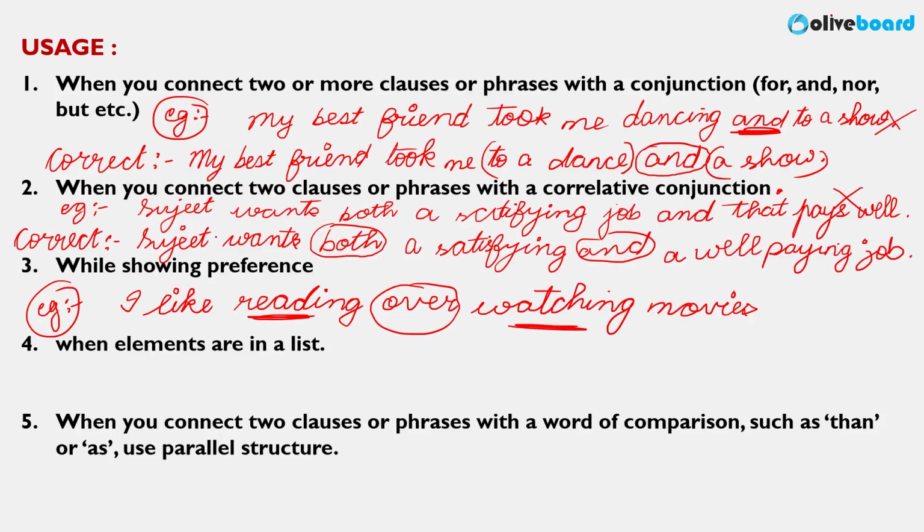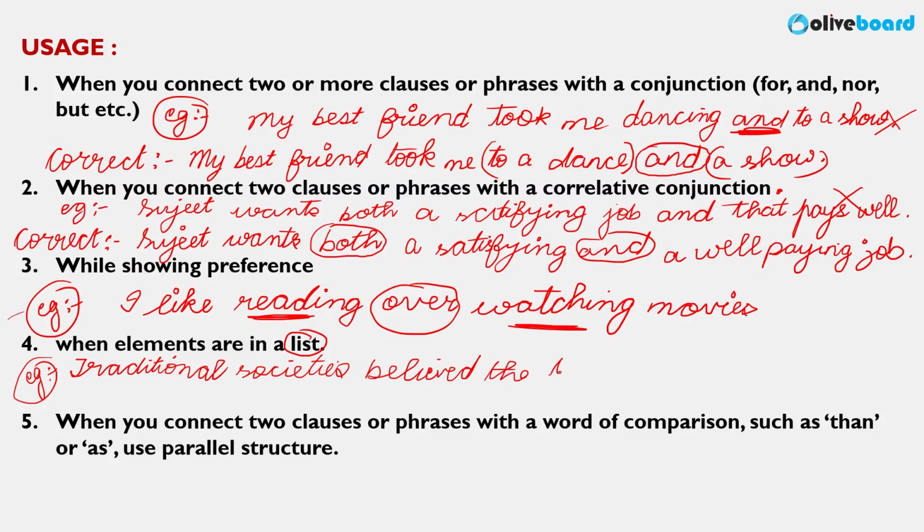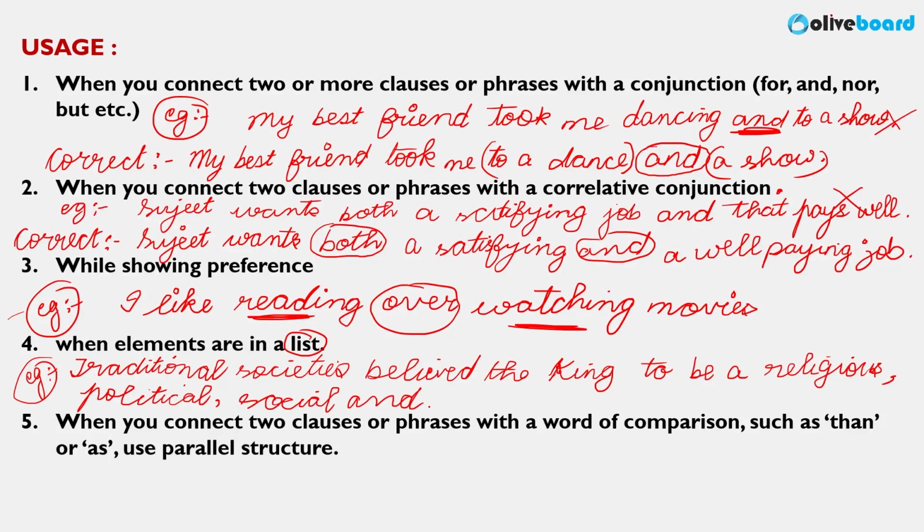Now, when you are listing things, when there's a list given, when you're giving sequence-wise elements in a sentence, there also you have to use a parallel structure. For example, traditional societies believed the king to be a religious, political, social, and head of the military forces. Guys, is it following the rule of parallel structure? No, it is not. What should I correct here?